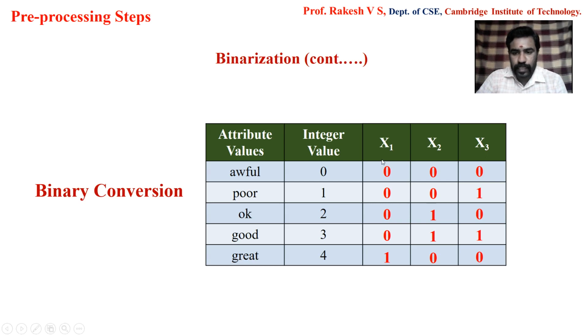Now as you can see here, we have converted the integer value into its respective binary format, which means we have converted the categorical attribute into binary format. This process of conversion is called binarization. One thing you have to notice here is, what is the importance of the 0 and 1 here? When I say 0 and 1, the integer value assigned here will not depend on any of the attributes present. Whereas for the value 1, that is for poor, you can tell that this categorical attribute poor is going to depend on only the binary attribute x3.